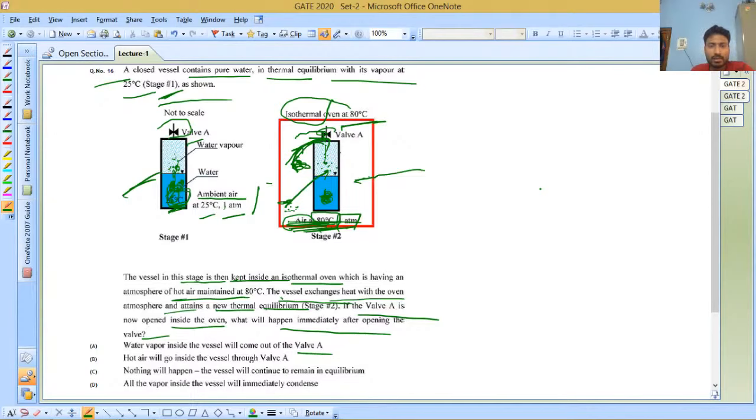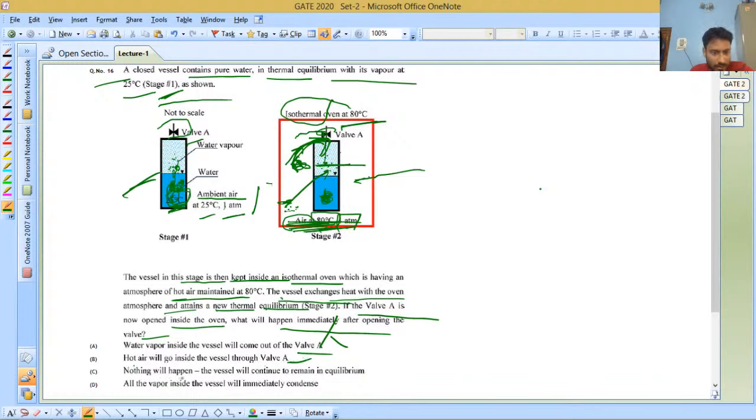It is possible that only the air can go inside. This water vapor cannot come outside because of the pressure difference. Second, they are saying the hot air will go inside the vessel, so this option is correct. As per our reasoning, this is correct.